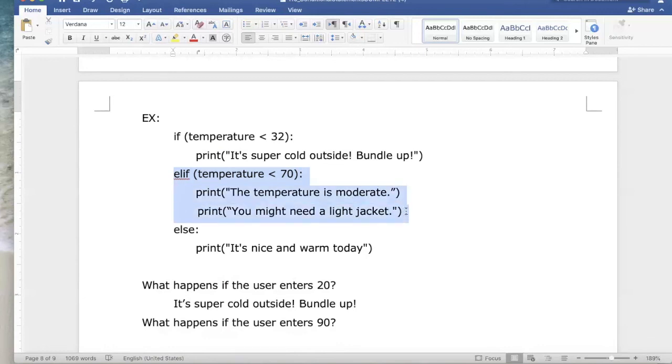So it's going to skip all the statements that are associated with that else if and just move on to this final else. The final else doesn't have a condition that's associated with it, so it's always going to execute if none of the previous options were triggered. So in this case, it's going to print, it's nice and warm today, which is definitely true if it's 90 degrees.